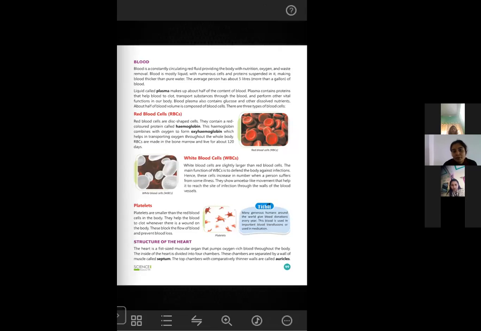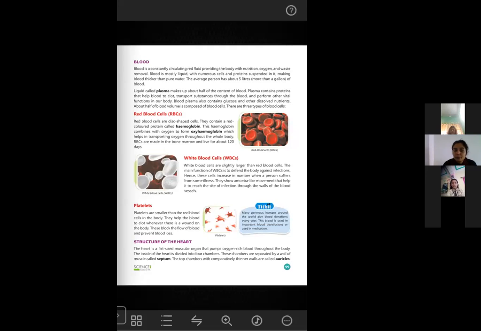About half of the blood volume is composed of blood cells. There are 3 types of blood cells. So half of the blood is made up of plasma and the other half is made up of blood cells. Plasma is the matrix. The plasma carries these blood cells. As plasma is liquid by nature, it carries these blood cells as well. The 3 types of blood cells are RBC or red blood cells, white blood cells or WBC, and platelets.